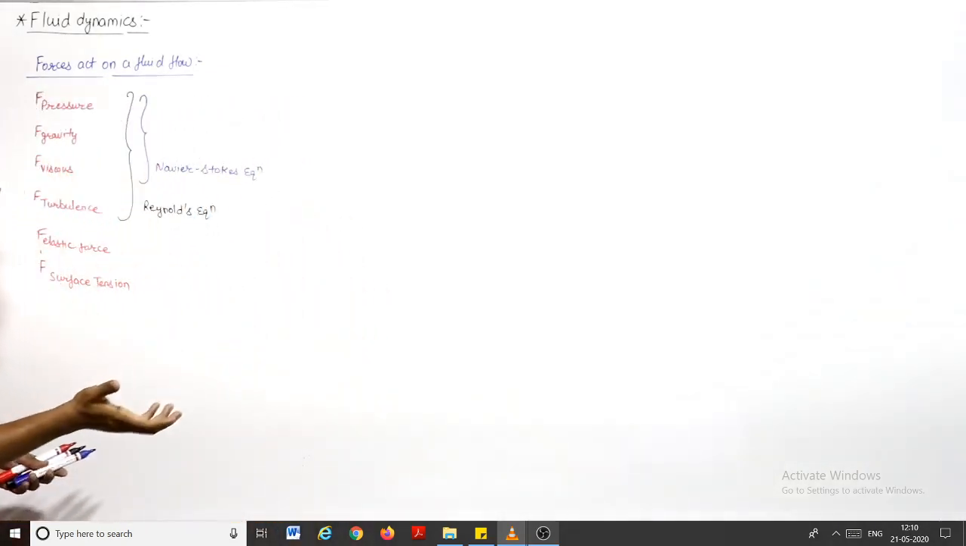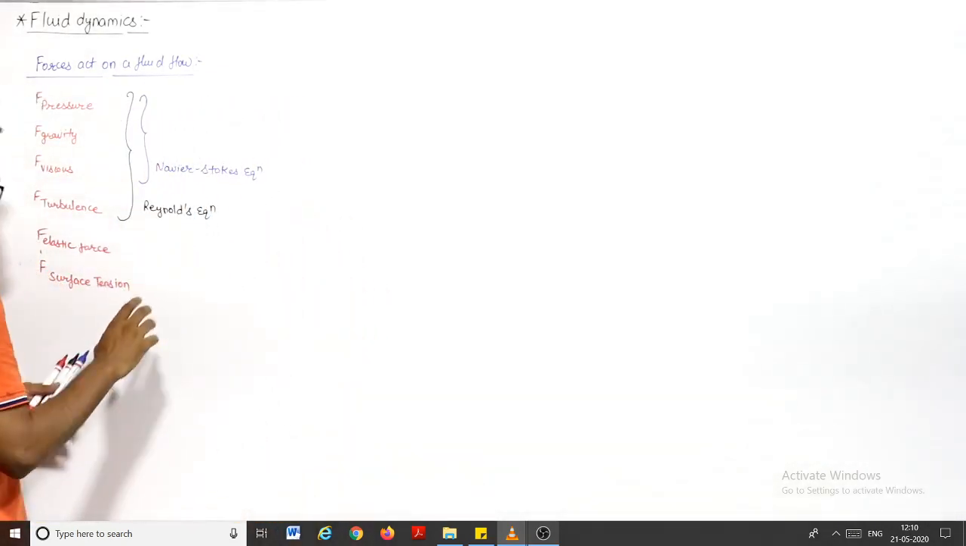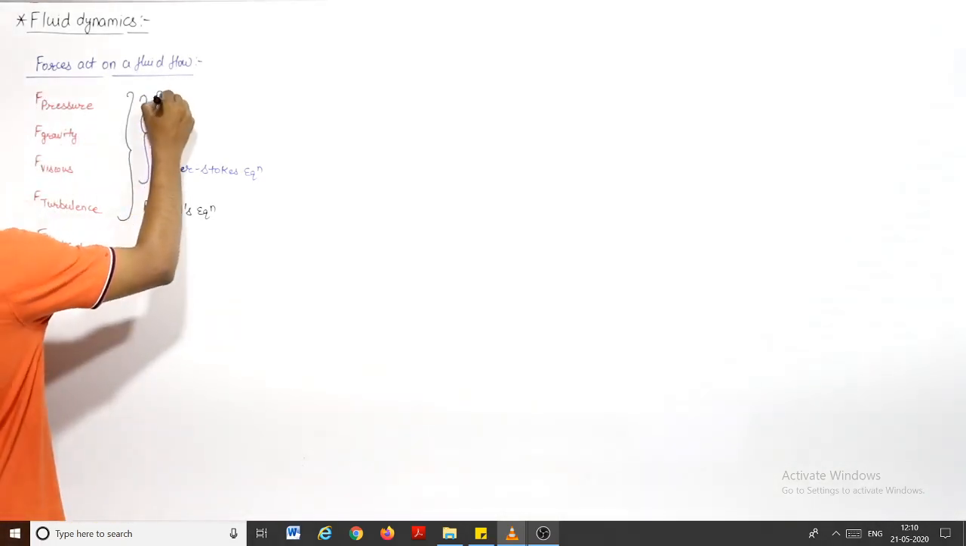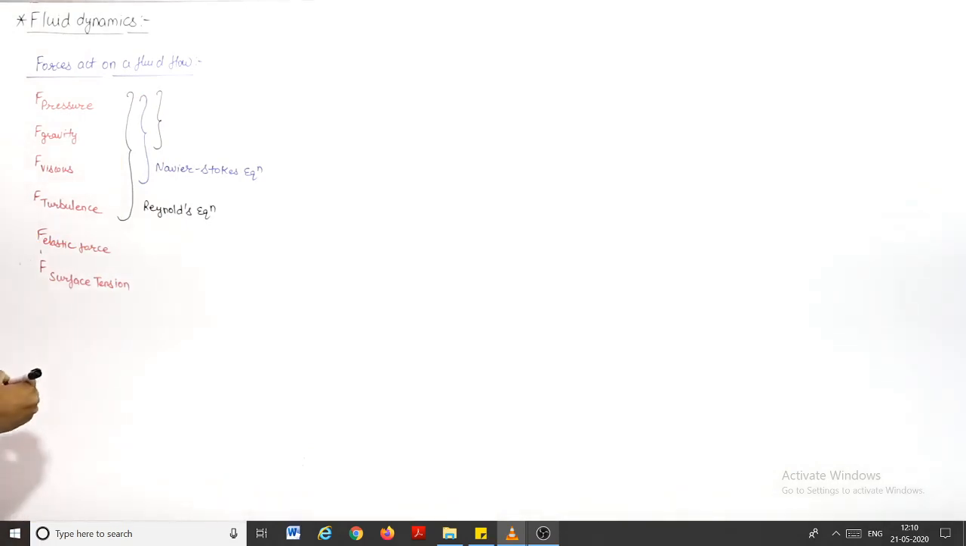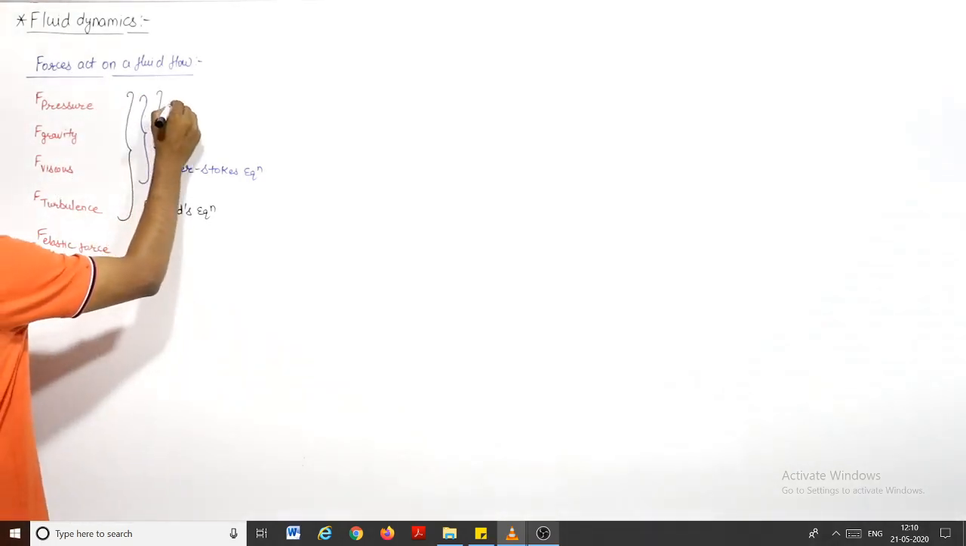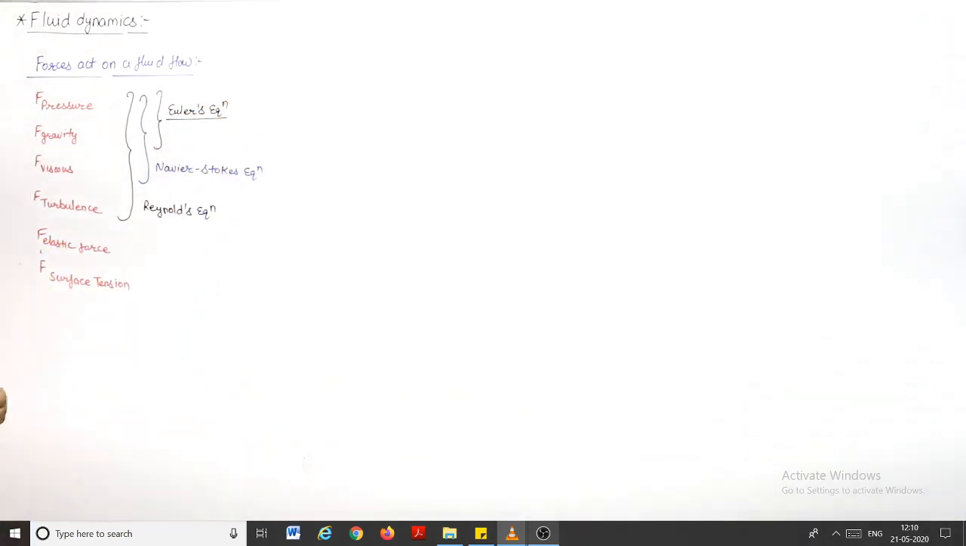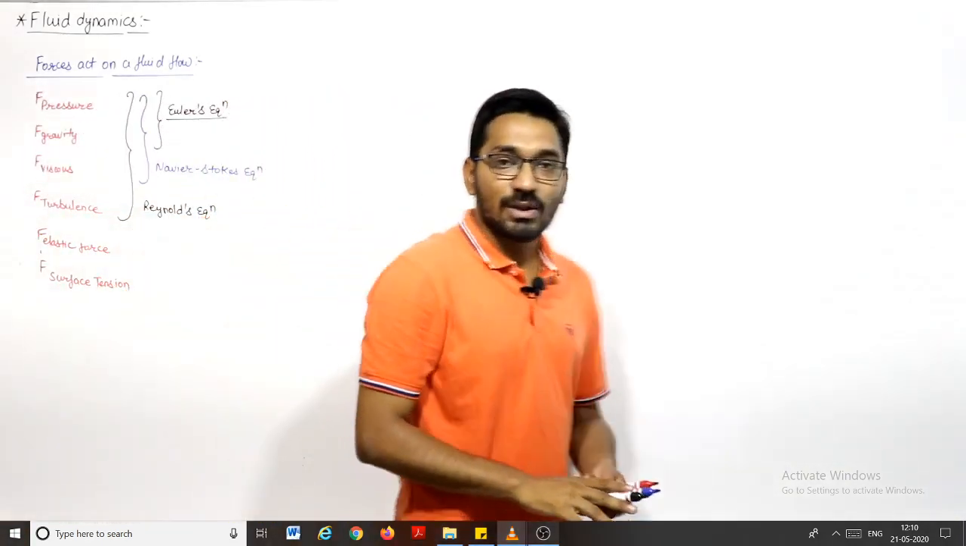And if I say for the ideal fluid, where the viscosity is zero, and only these two forces are present in the fluid flow, that is pressure and gravity, then the equation which we get is Euler's equation. Right, there are three equations, right?